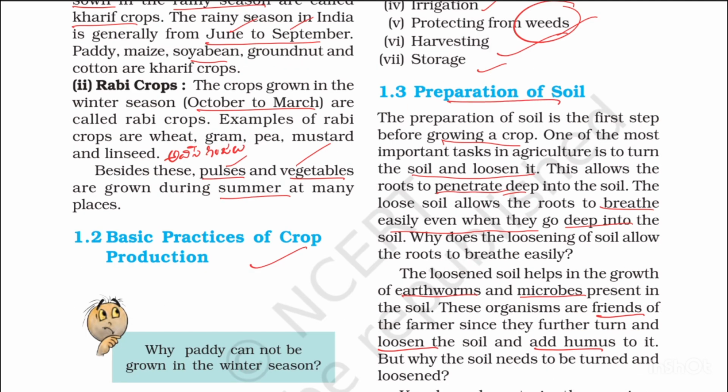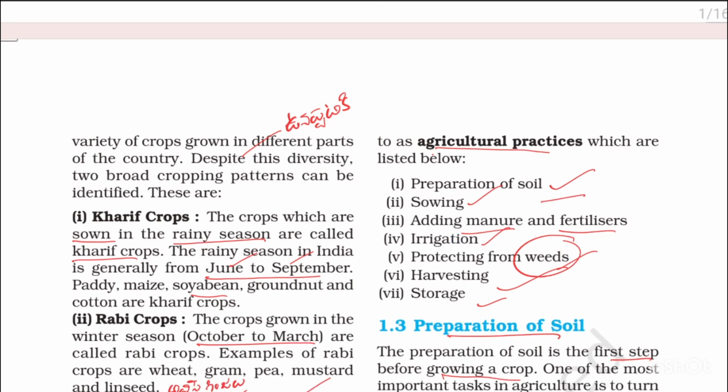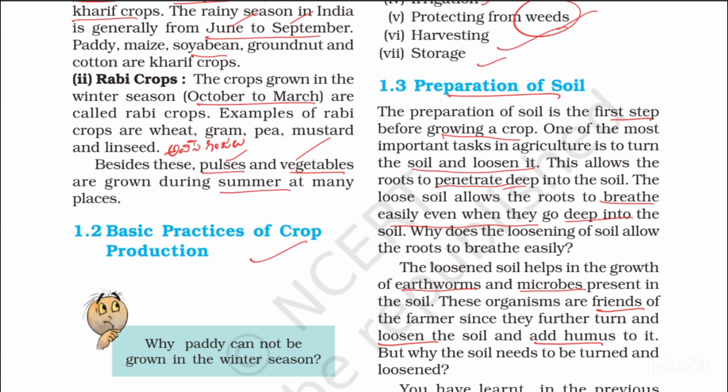Preparation of soil. Soil preparation is very important before sowing seeds. It is the first step. One of the most important tasks in agriculture is to turn the soil and loosen it. So the soil should be loose. Why?